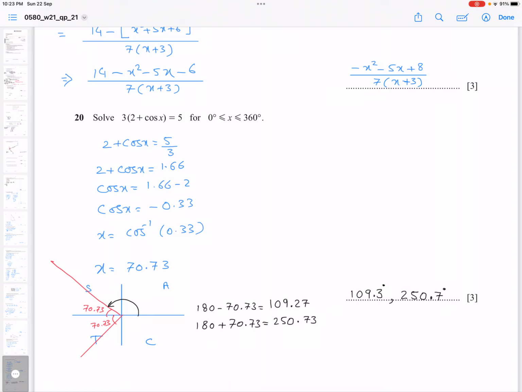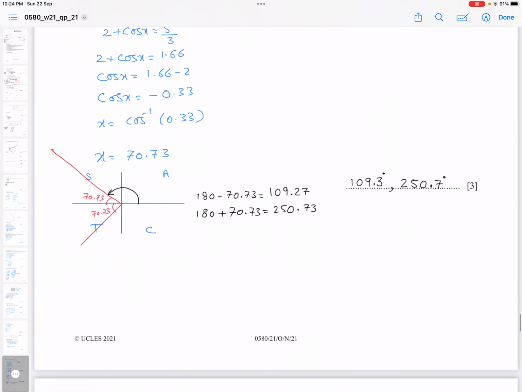So your basic angle would be cos inverse of 0.33. Actually, do not use minus. That is only to tell you in which quadrant your cos is negative. So your basic angle came out 70.73, which is always made with the x-axis. Your first angle is 180 minus 70.33, and your second angle would be 180 plus 70.33. So you got these two results which are in the range from 0 to 360. So write them in the answer space.